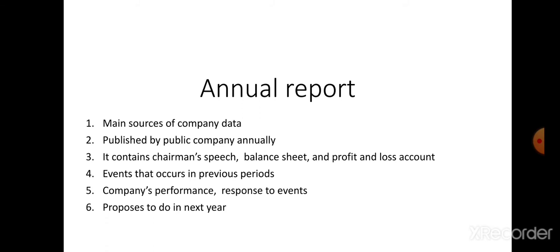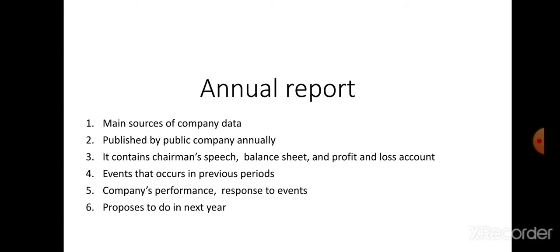Events that occurred in the previous period. What all events occurred in the company in the previous period we can also get through this annual report, and the proposals for the next year are also written in the annual report. What the projects, targets and objectives of the company for the next year are should also be there in the annual report. Also there may be the company's performance and response to events in the annual report.